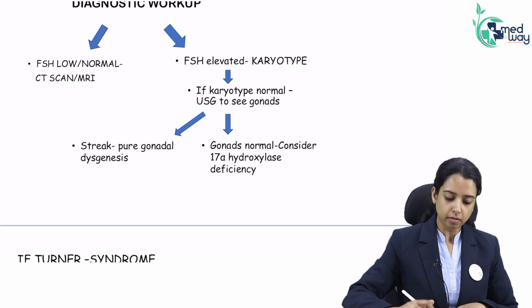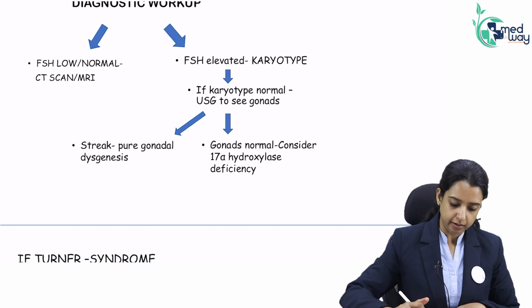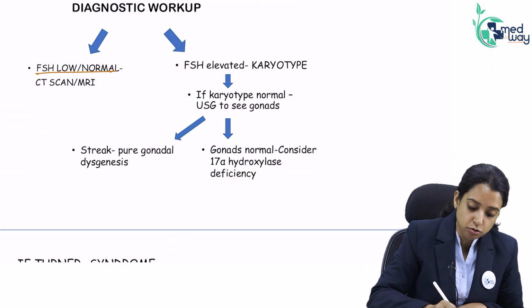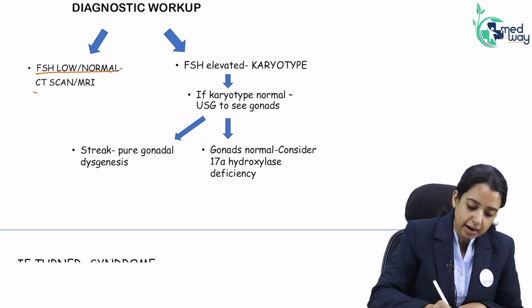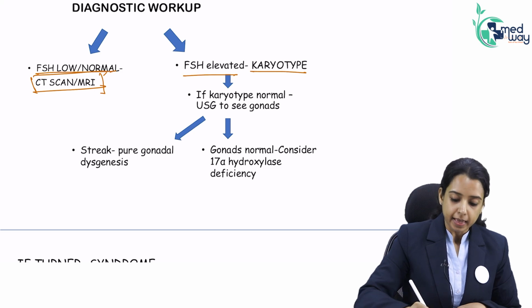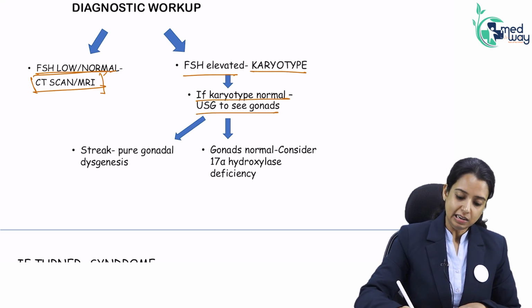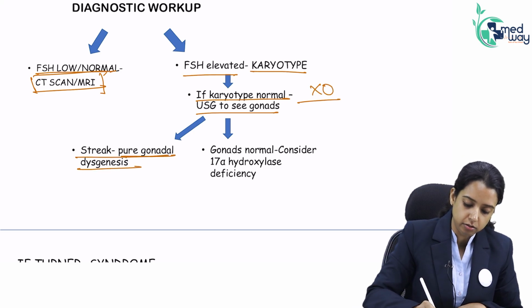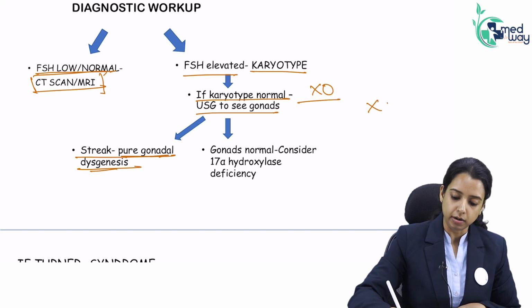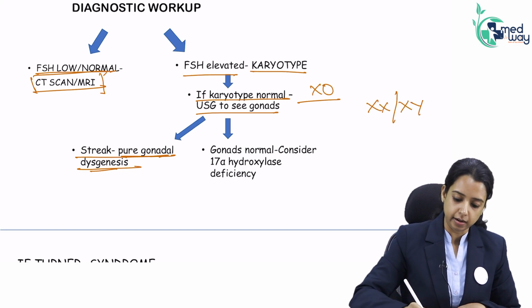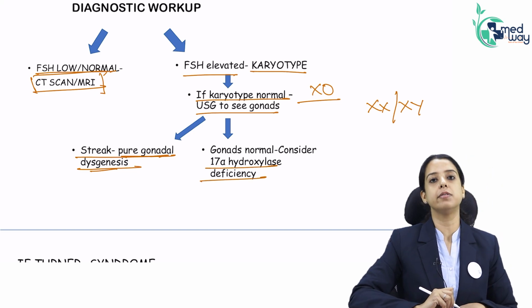Okay, right? So this we have seen. Again let's see, if FSH-LH is low or normal, I'll do CT scan and MRI. But if FSH is elevated, I'll do karyotype. If it is X0, it is Turner. If it comes out to be normal, it is pure gonadal dysgenesis. Suppose it comes out to be normal, XX or XY, but it is not a streak gonad. Ultrasound shows normal gonad. I am talking about 17-alpha hydroxylase deficiency.